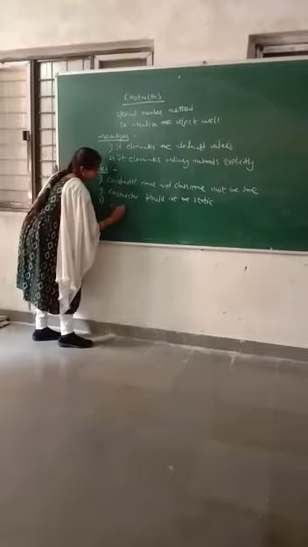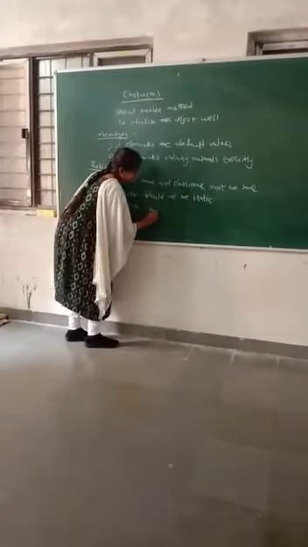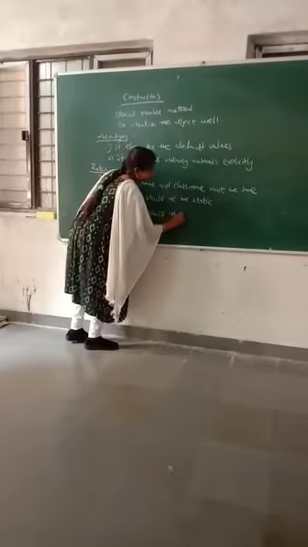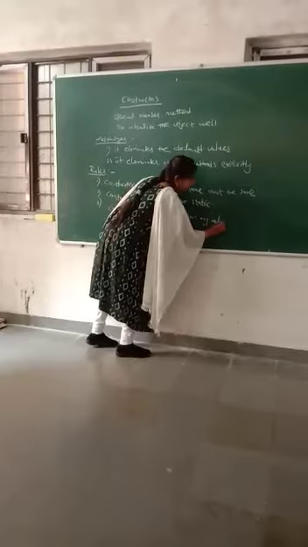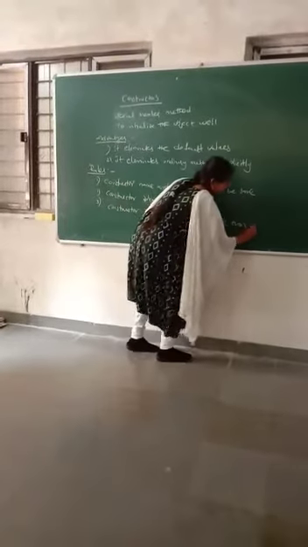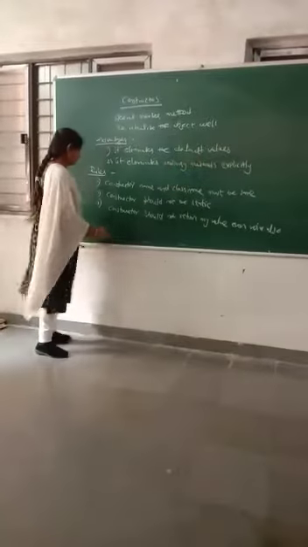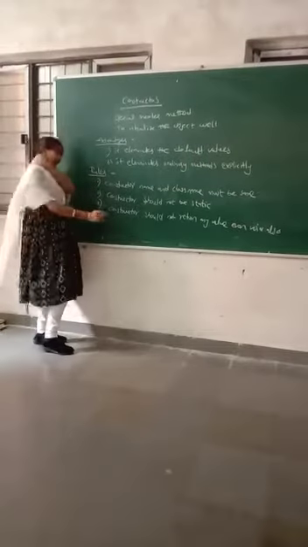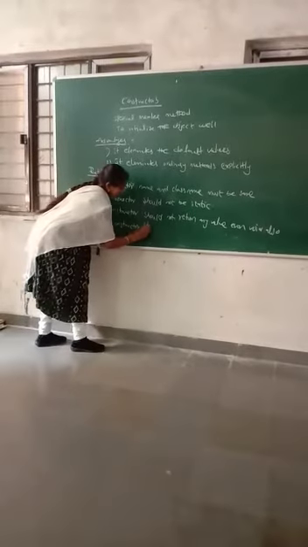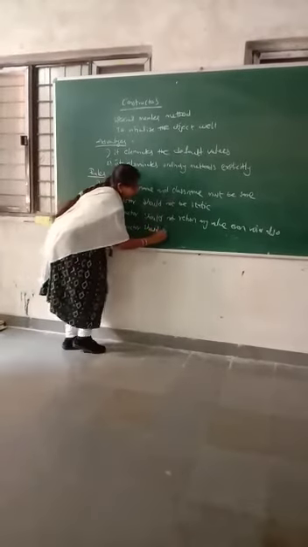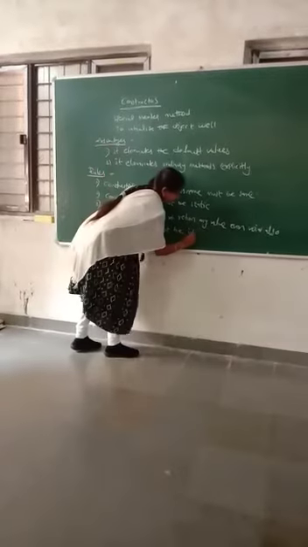Next one, constructor should not return any value, even void also. Next one, constructor should not be inherited from base class to derived class.